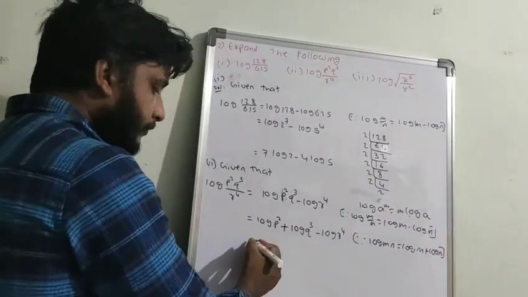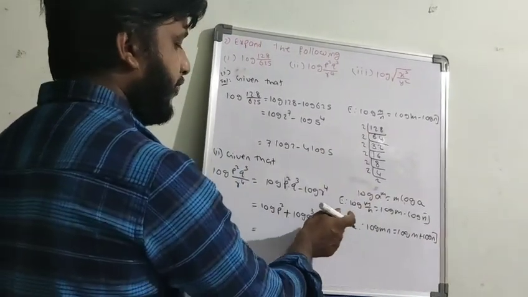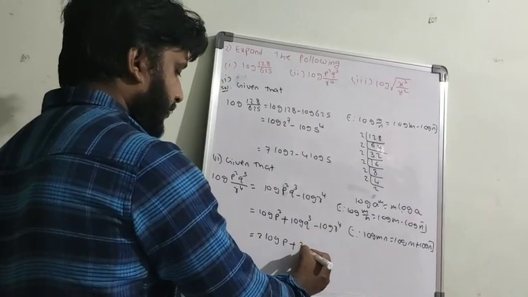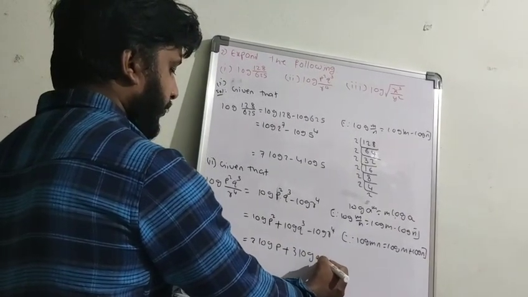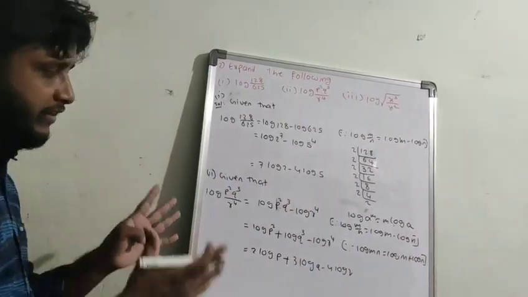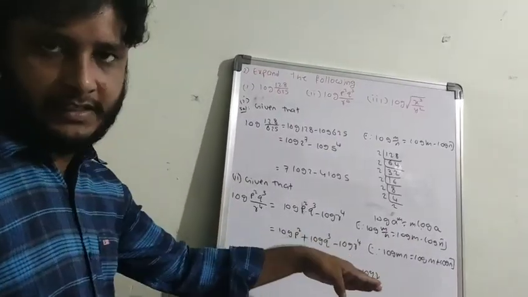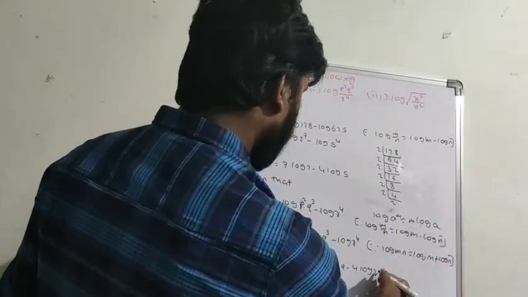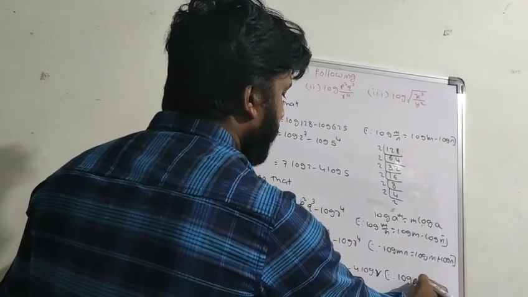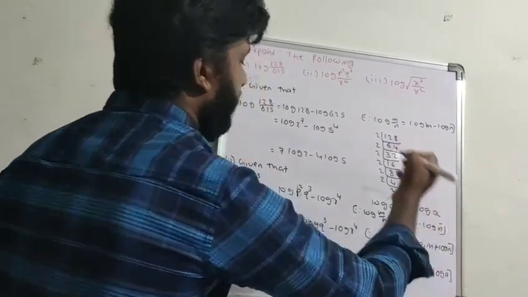So next, again the power formula. Log a power m equals m log a. Here power, here power, here power. So 2 log p plus 3 log q minus 4 log r. So we are expanding the given single logarithm to the possible extent. Here we use log a to the power of m is equal to m into log a. This is the formula we use here.